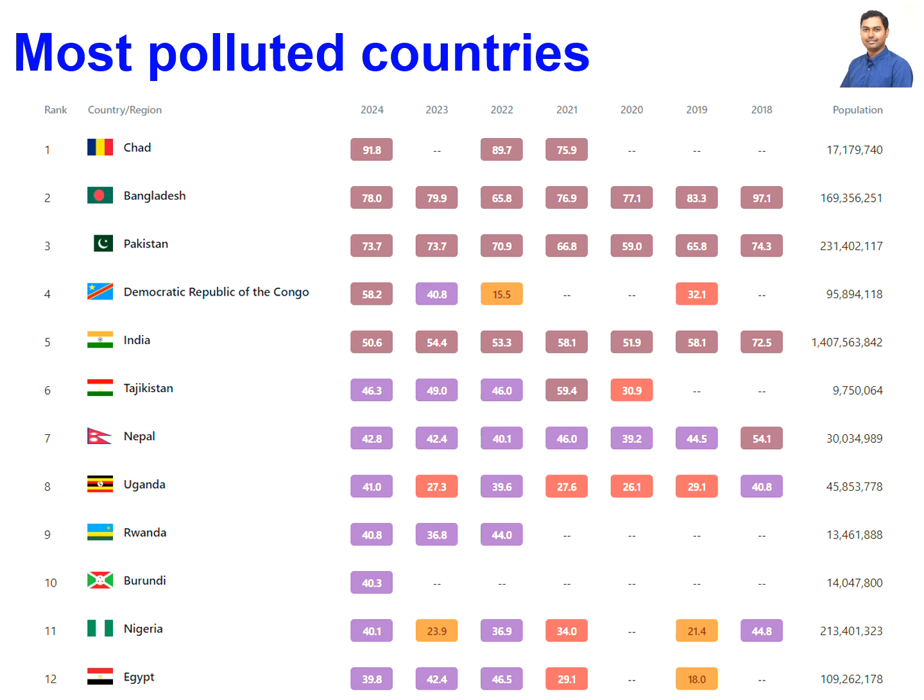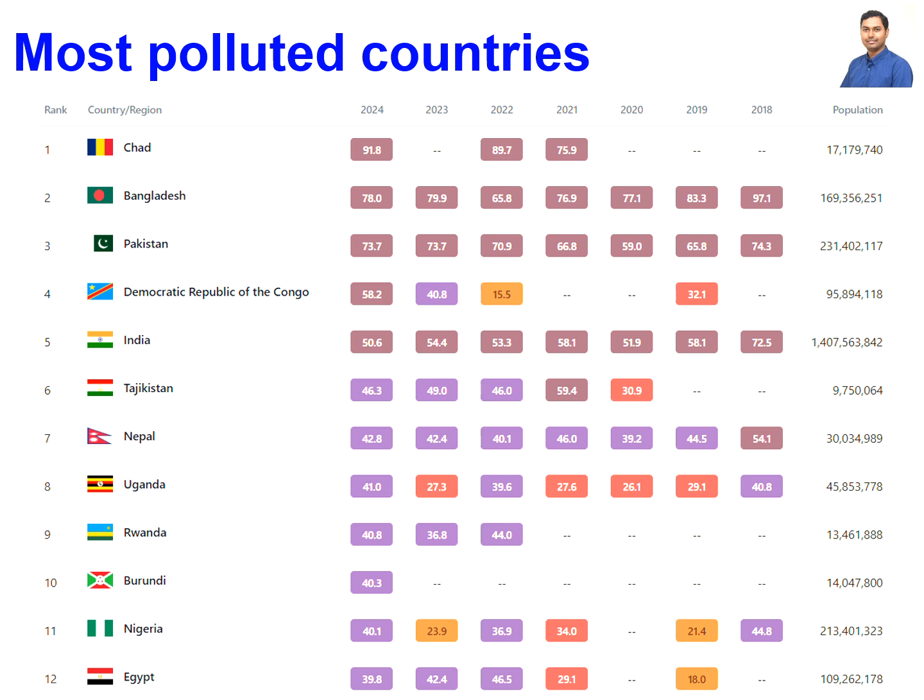In the world, the most polluted countries are like Chad, which is an African country. The next one is Bangladesh. We can also see that the third country is Pakistan. The fourth is the Democratic Republic of Congo. And the fifth one is our country, India.